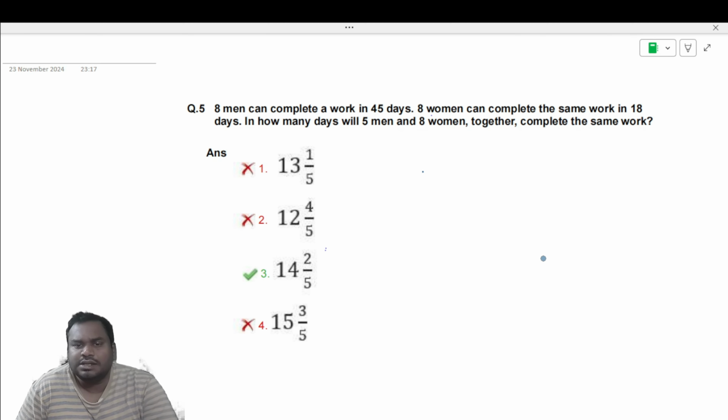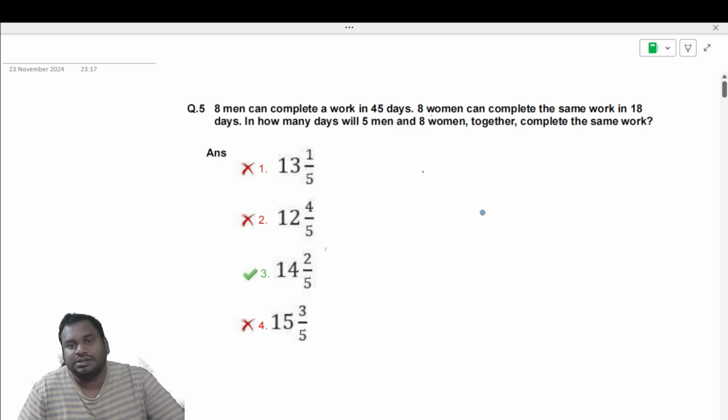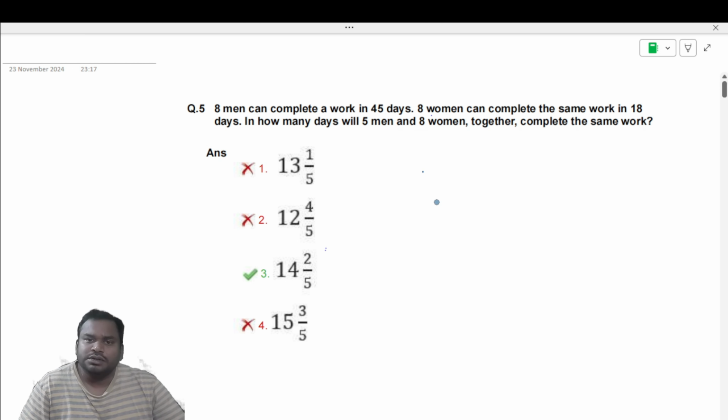So, this is the ninth class for time and work. In this class, I'm going to take all the previous SSC CGL questions which were given in the year 2023 and 22 on time and work. If you get any doubts, please comment or ask.